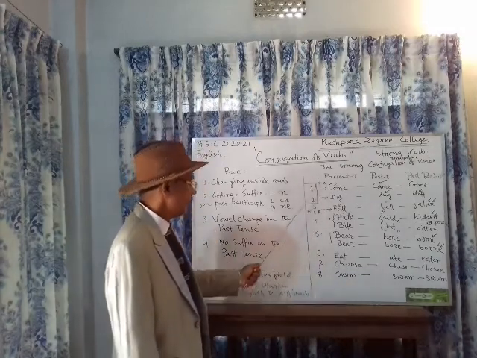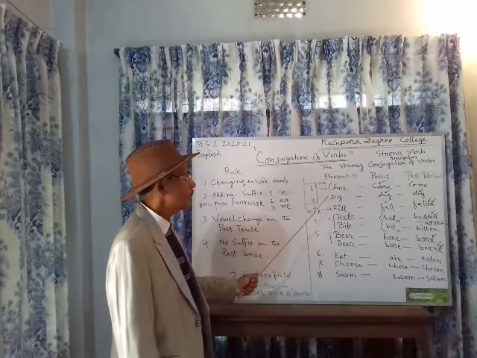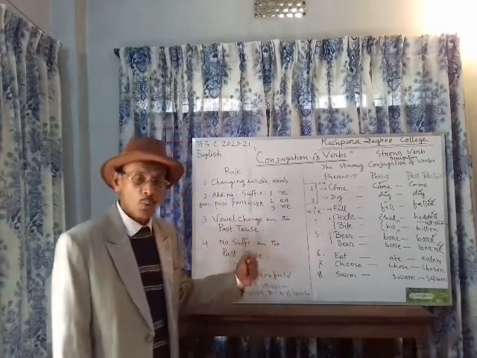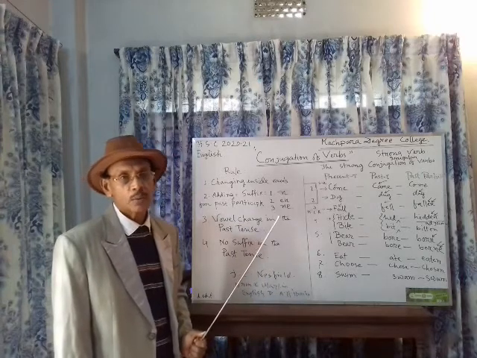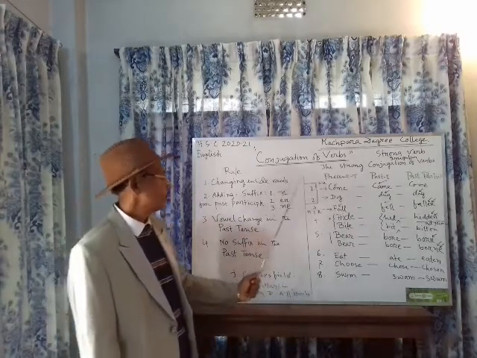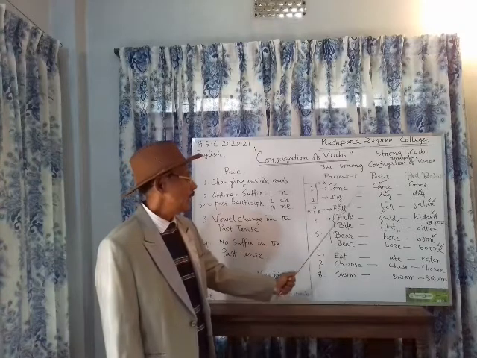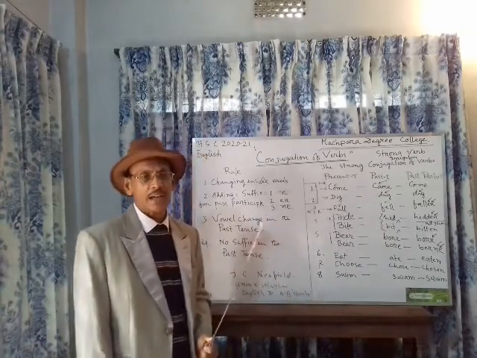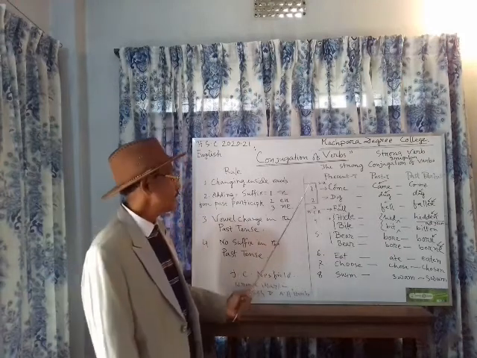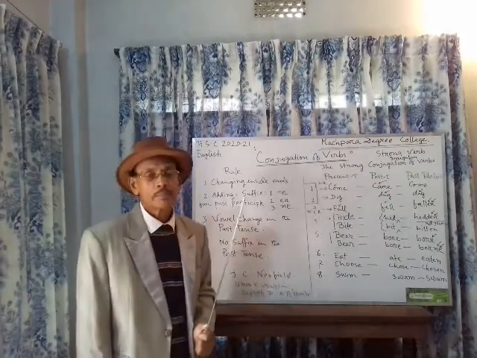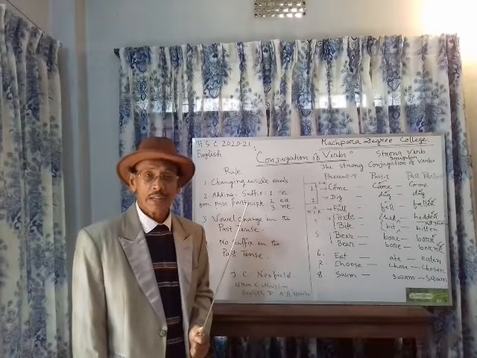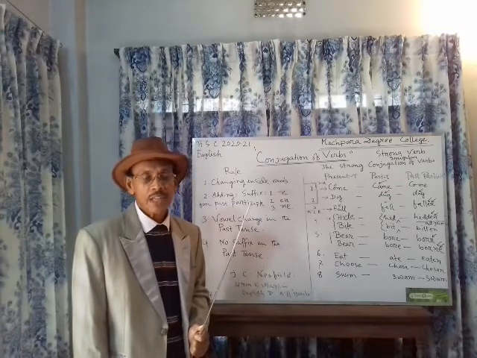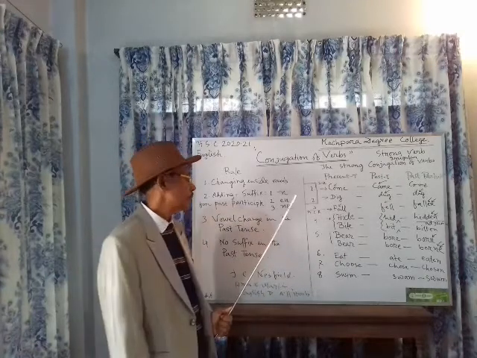Numbers 1 and 2 follow a single rule, that means one change of vowel in the word. Here one vowel is changed, which is a singular rule of verb in respect of spelling by changing vowels.